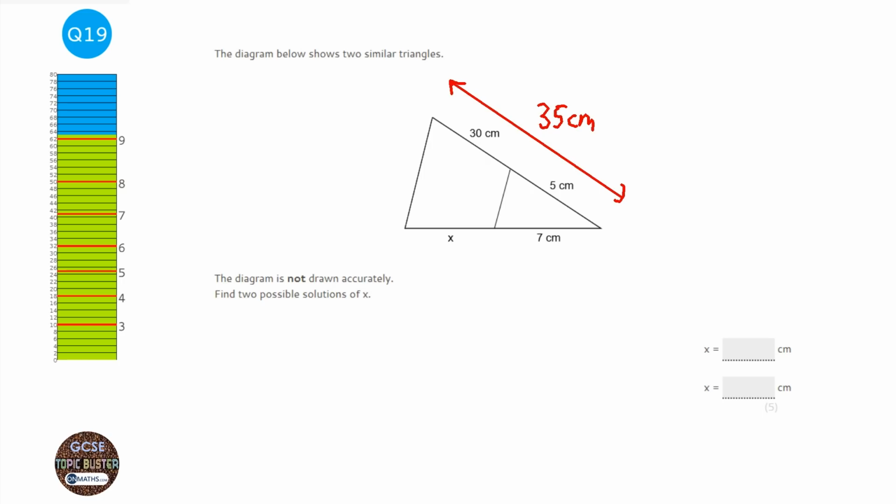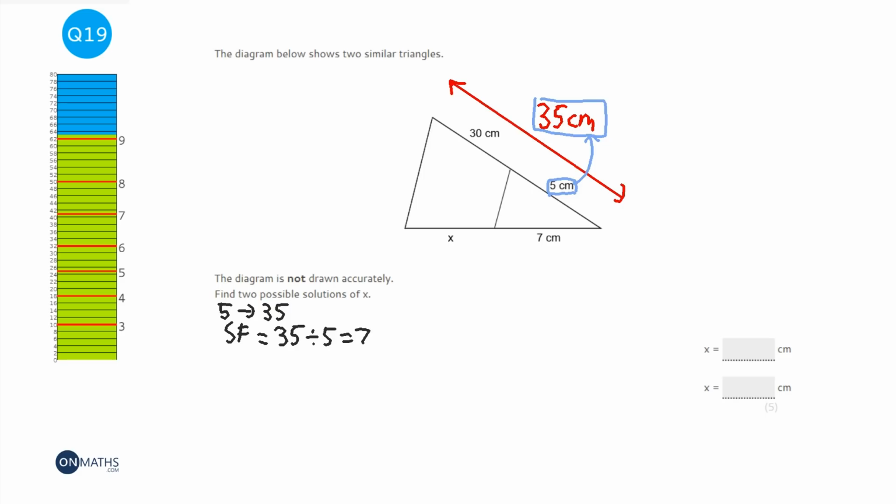Okay, so we've got two similar triangles, which means one's a direct enlargement of the other one. And so this seems quite a simple task relatively. So that 5 there grows to 35. Okay, and to work out the scale factor, so the 5 to the 35, the scale factor is going to be 35 divided by 5, which is 7. So scale factor is 7.